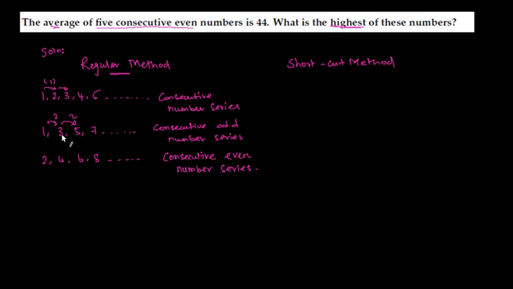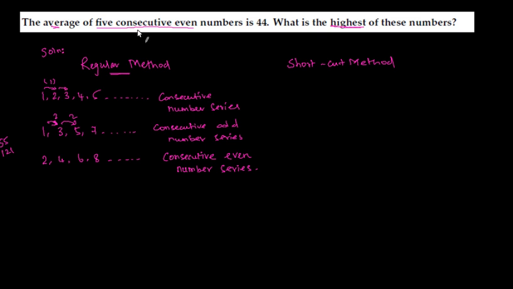In a consecutive odd number series, the difference is 2 and the series starts from 1. Not necessarily from 1, it can start from any odd number. It could be 55, it could be 121, whatever it may be. It has to start from an odd number and the number increases by 2. Similarly, in a consecutive even number series, the number has to start from an even number and it can go to any extent. This is about consecutive number series which may be odd or even.